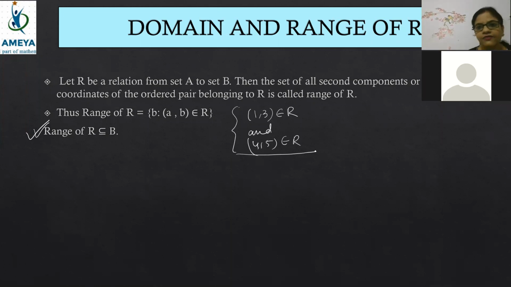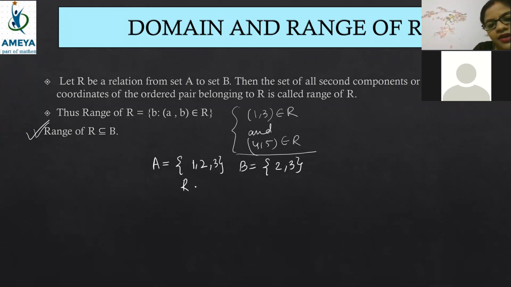Okay. Now one game we will play. Let's start the game. Try this question, beta. R is a subset of A cross B, and the relation is telling that the element (a, b) is such that a into b is equal to 6.